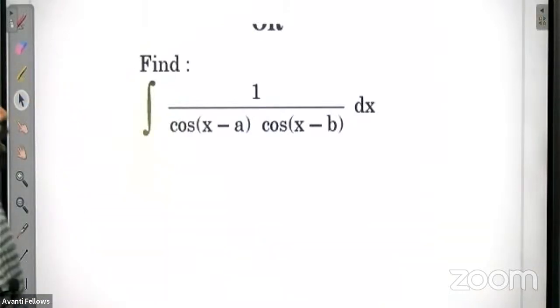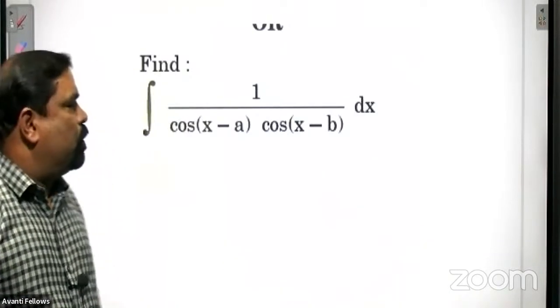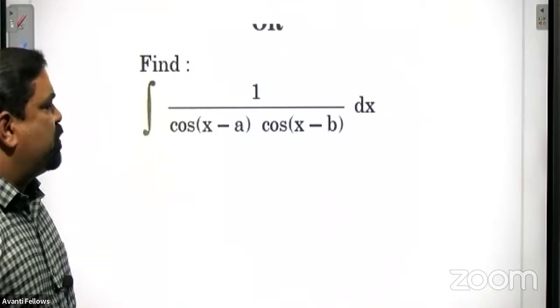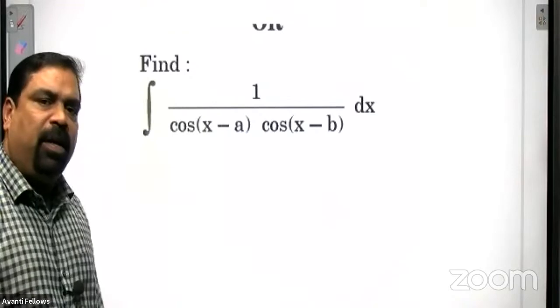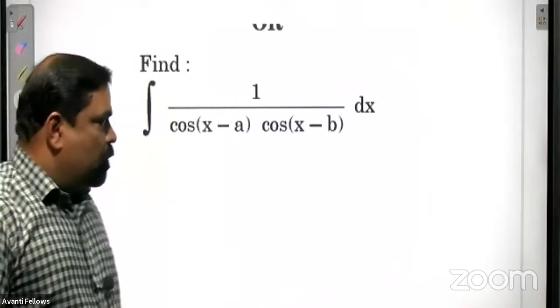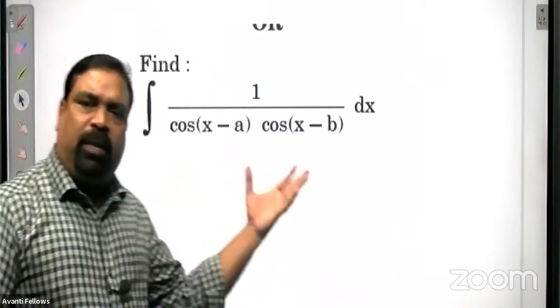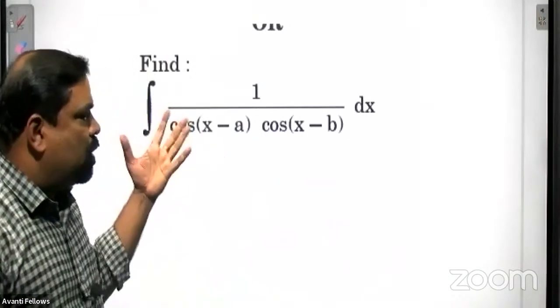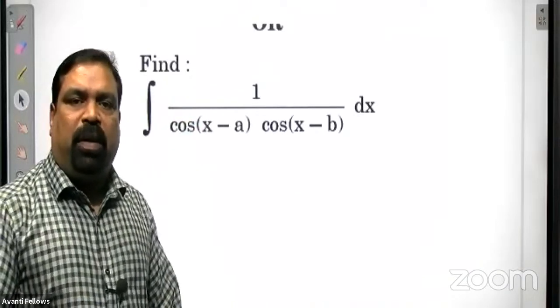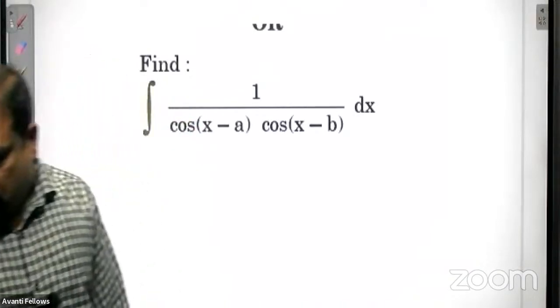Integral 1 upon cos x minus a into cos x minus b dx. Some of you may be knowing the method actually. So what idea do we have to use? Any answer? Any comment?